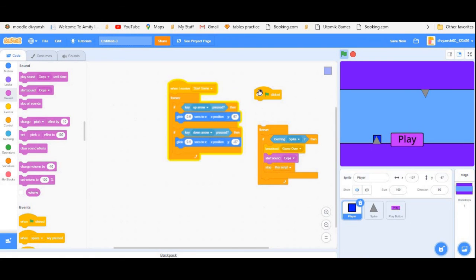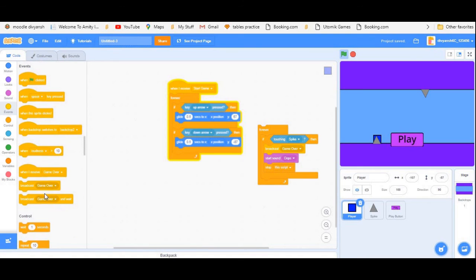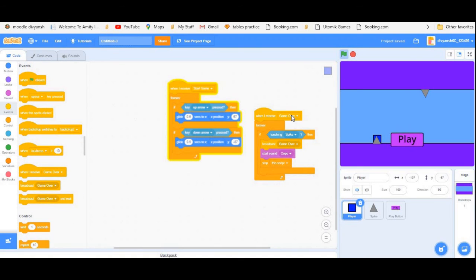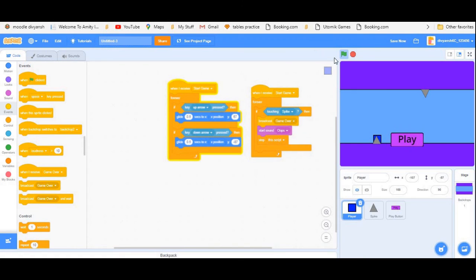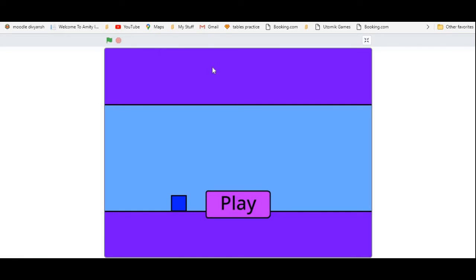And remember to put this when green flag instead of this flag when I receive start game. Now let's test it. When I click the green flag, I click the play button, the game starts. And now when I touched a spike, the game ends.